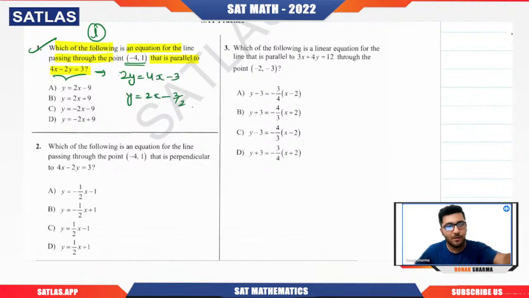The slope of this line is 2, so the slope of our line should also be 2 because both are parallel. If I have the slope value and I know the point, how are we going to write the equation of the line, sir? Now you can apply elimination, because you can see the slope is 2, which means this and this will be rejected. Now you can check which equation is satisfied by minus 4 comma 1. If you put minus 4 in the b part, 2 times minus 4 is minus 8, and minus 8 plus 9 gives positive 1, which is what you're getting.